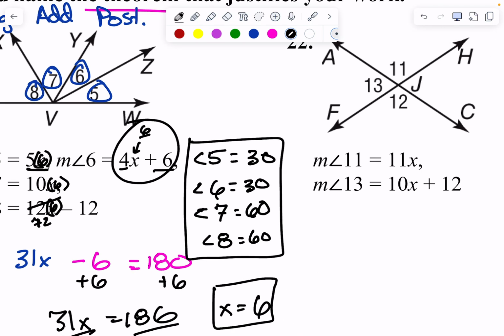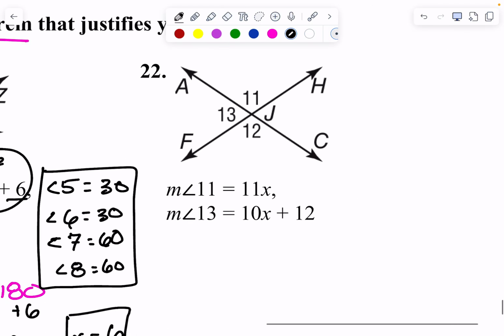Okay, all right, 22. We've got angle 11 and angle 13 that are given to us. Right? Angle 11 and angle 13. What are 11 and 13?